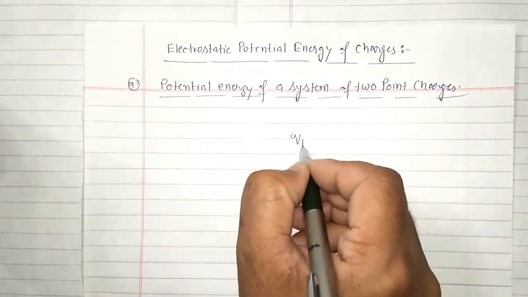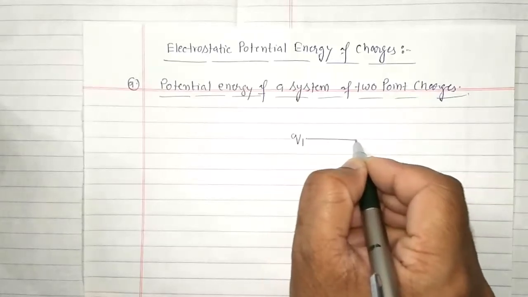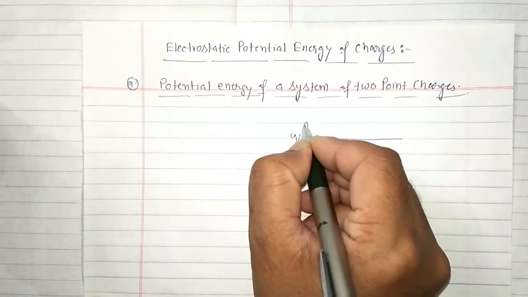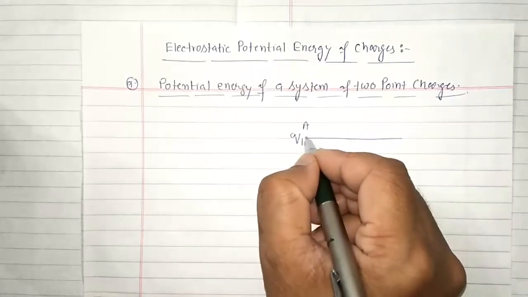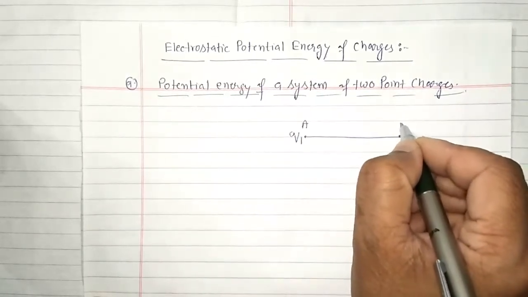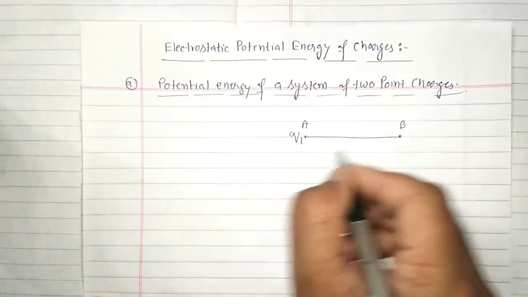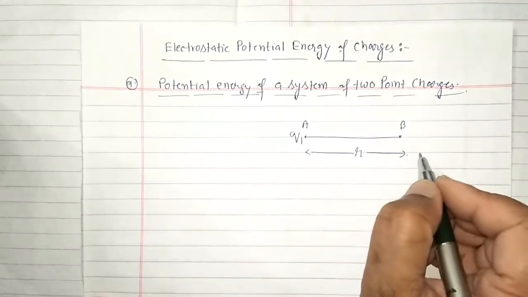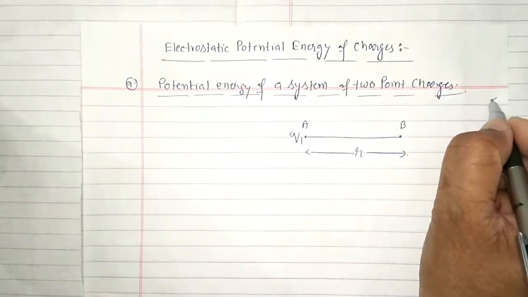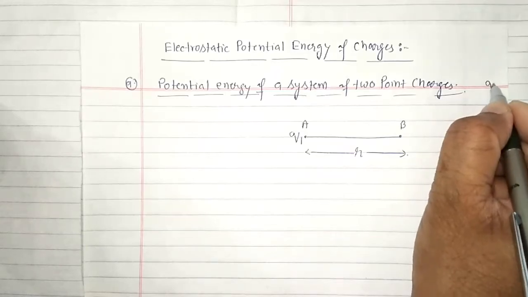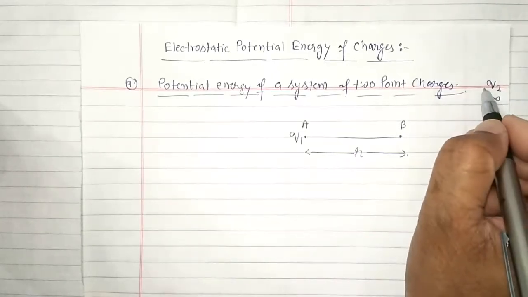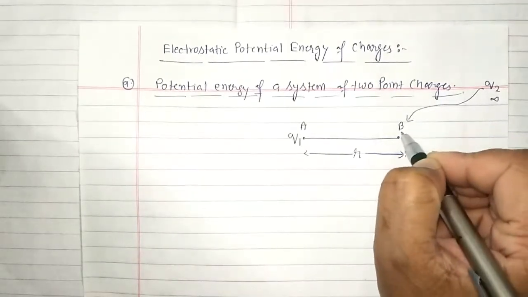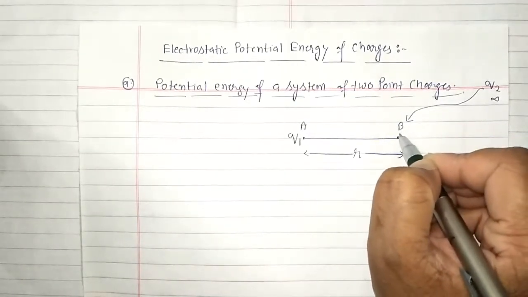First charge Q1, let's consider this charge Q1 is placed at point A, and another point is B, and the distance between A and B is R. And from infinity there is another charge Q2, and we have to bring this charge Q2 from infinity to this point B. Then work has to be performed.